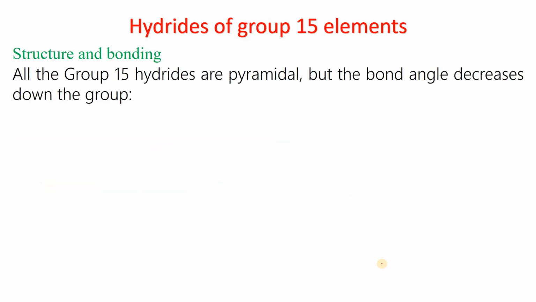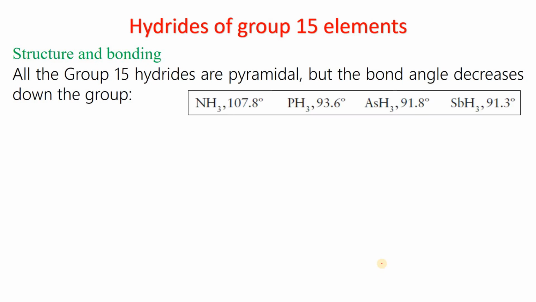And all the group 15 hydrides are pyramidal like ammonia, but the bond angle decreases down the group. So the maximum bond angle is observed in ammonia NH3, and the least bond angle is observed in BiH3. Why this trend? In ammonia, the angle is around 108 degrees, but as we go down to SbH3, the angle is 91.3 degrees.